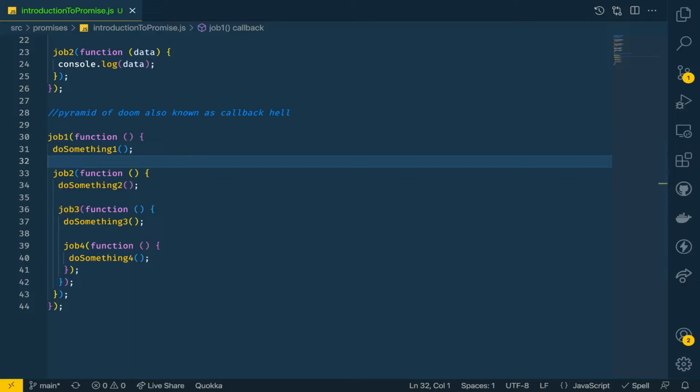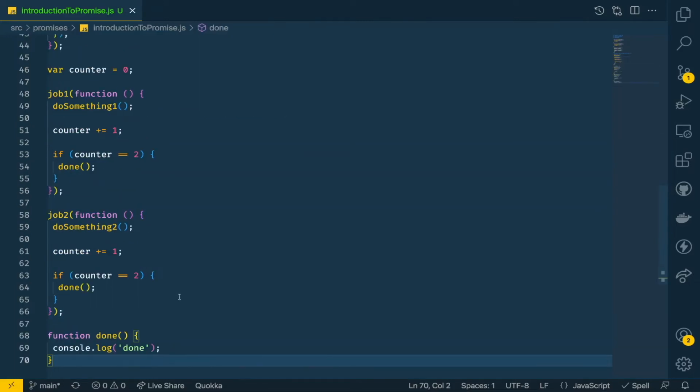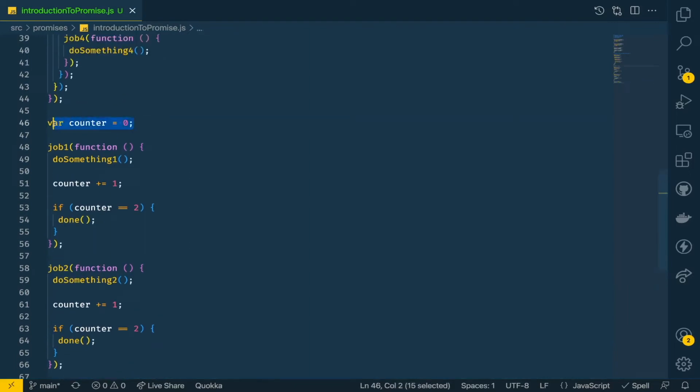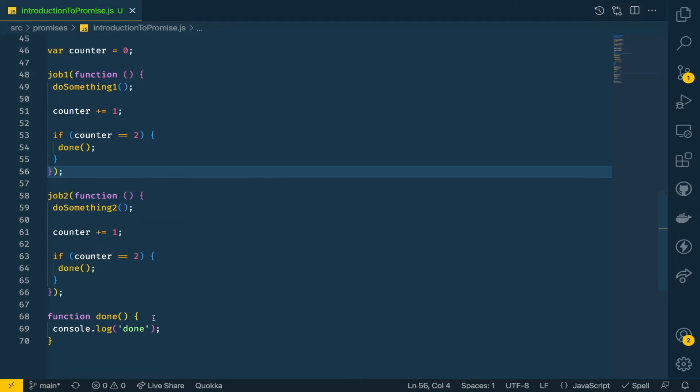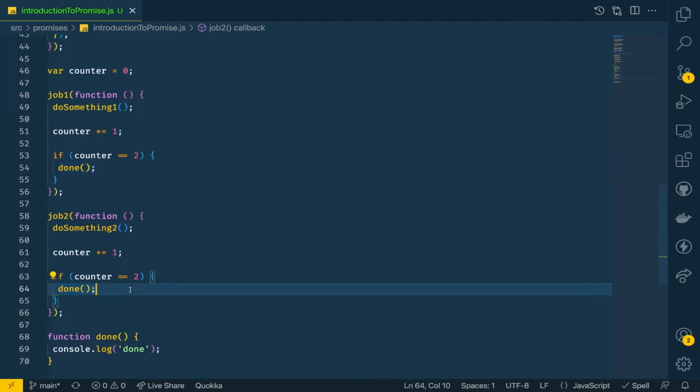So maybe I can do something like this. I'll have a counter variable which is initialized to 0. I have this job 1. Job 1 is calling the do something 1 function. It increments the counter value. And here we have this check that, okay, if counter is 2, then done. Similarly, in job 2, if counter is equal to 2, then done. And in done, we are doing the call. Basically, in done, we want to call only once both of these jobs, job 1 and job 2, finish off.